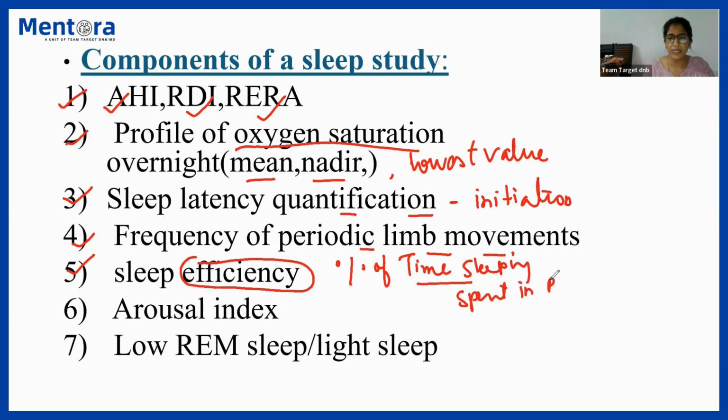That is sleep efficiency. Then arousal index is the number of times the patient has aroused during the sleep, how many arousal episodes have taken place, and whether there was REM sleep or light sleep or not. So that is about the components of a sleep study.